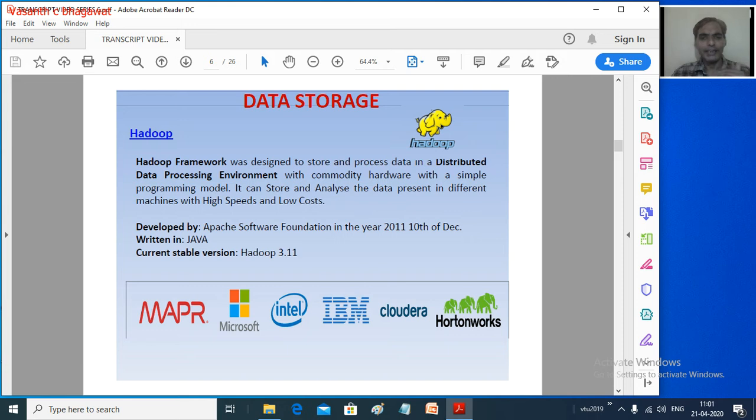This is the first very popular technology for storing huge amounts of data. Whatever we are discussing is related to huge big data, not very small data. The first technology is Hadoop.